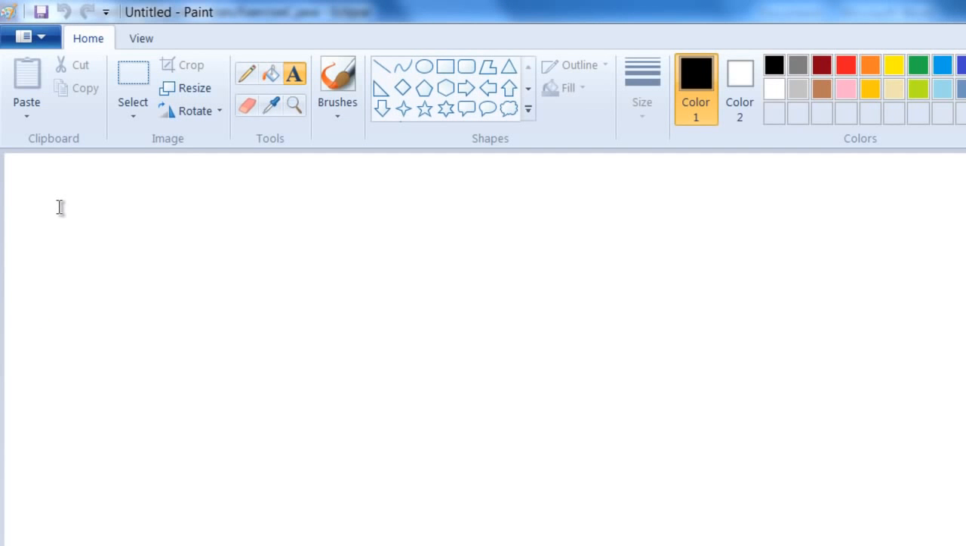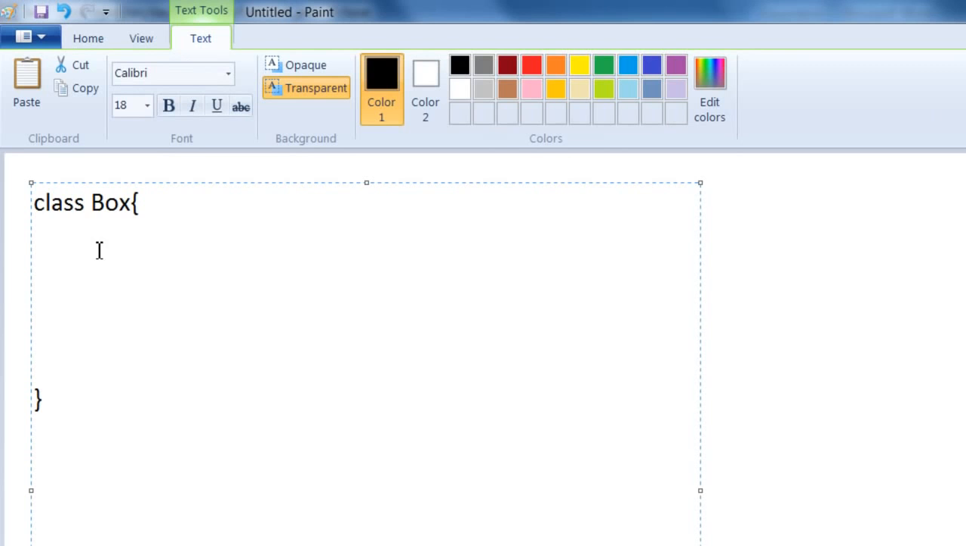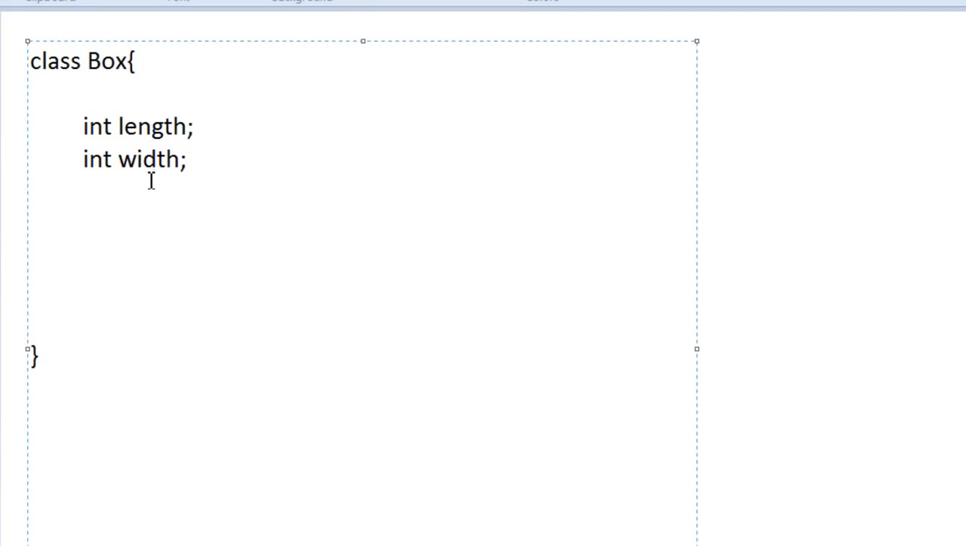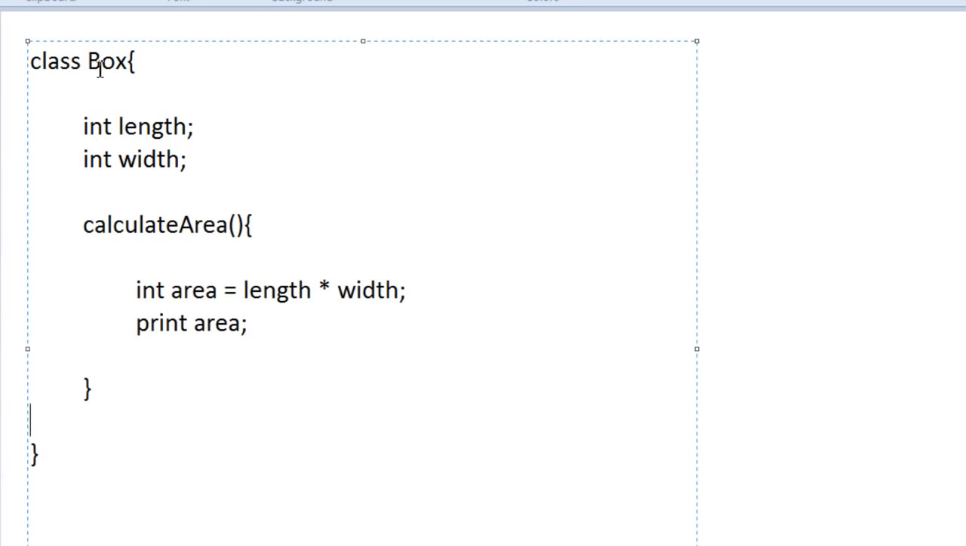Now let us look at another example. This time I will have a class called box, which will have two data, length and width, and a method. If you look at this class box, it has two data, length and width, and it has one method called calculate area, which basically multiplies the length and width and prints out that particular area.